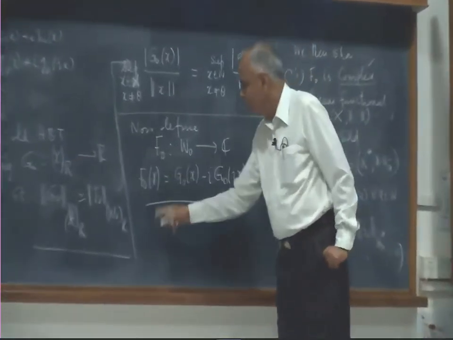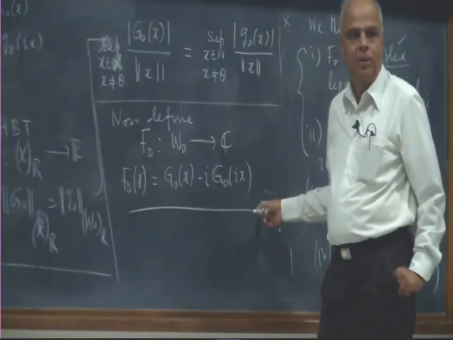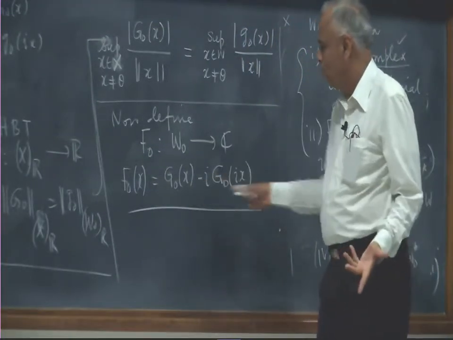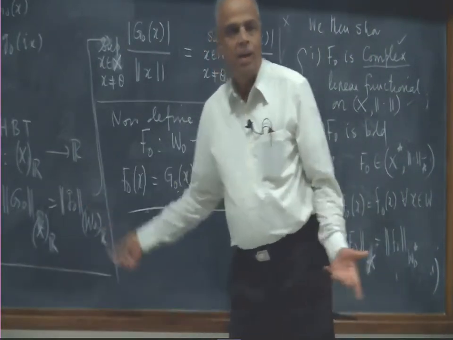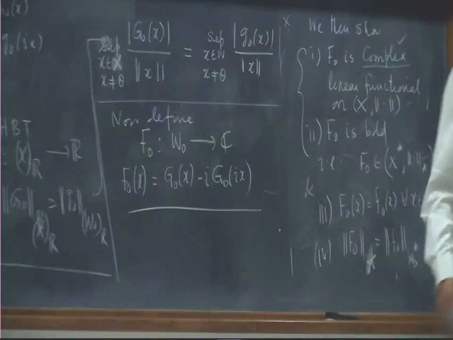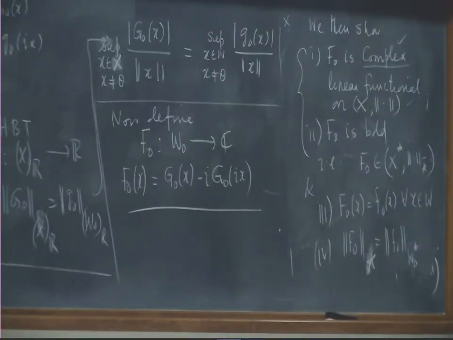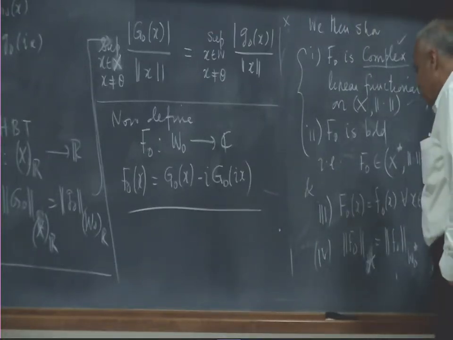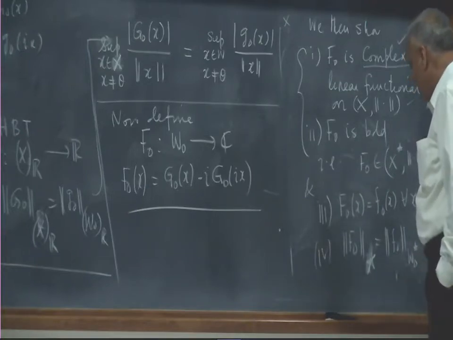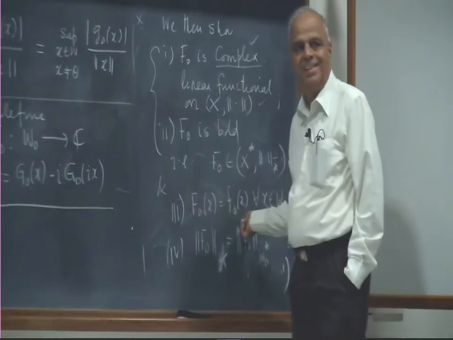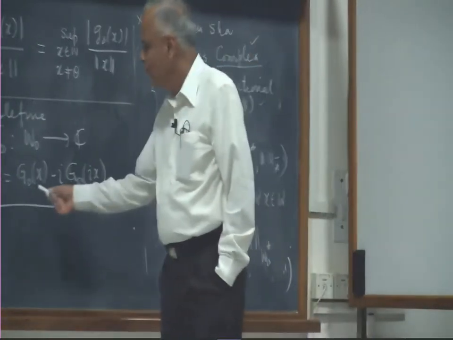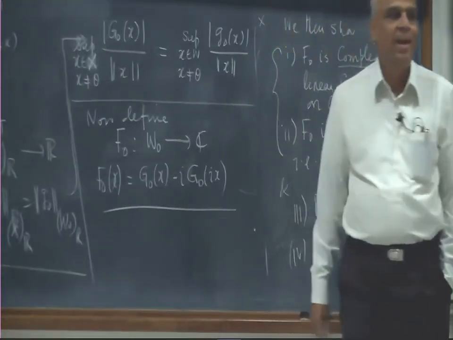The modulus of this will be less than or equal to twice, or square root of the modulus of G naught squared, but G naught is bounded and therefore that whole thing will be bounded. So boundedness will obviously follow from the boundedness of G naught. These are simple verifications, I will put it in the notes, okay. And the fact that it is an extension obviously follows because G naught is an extension.